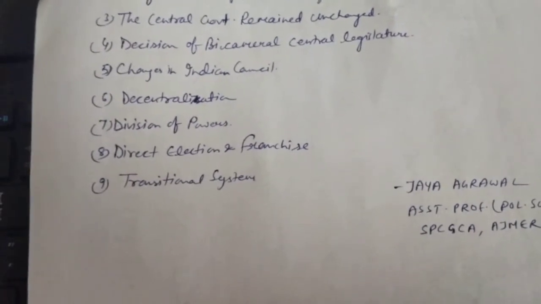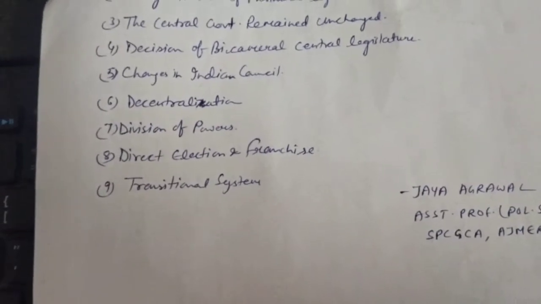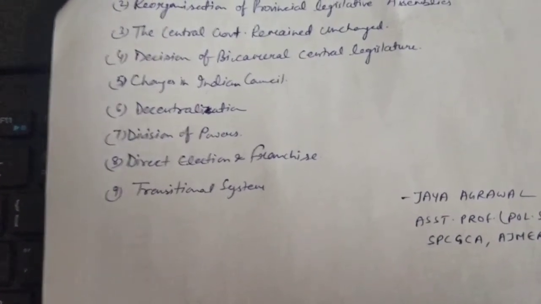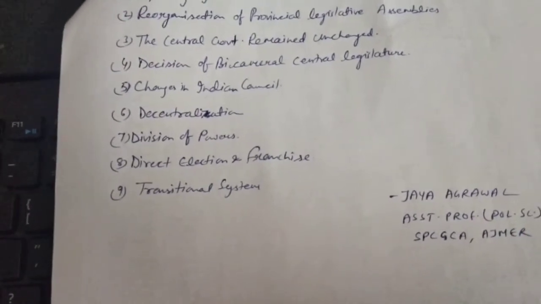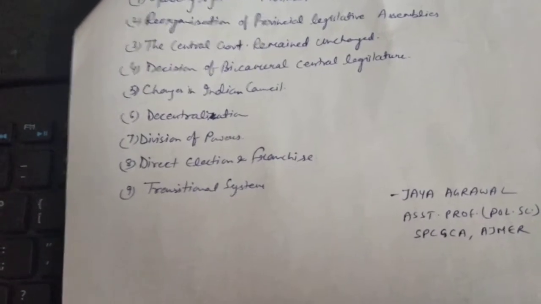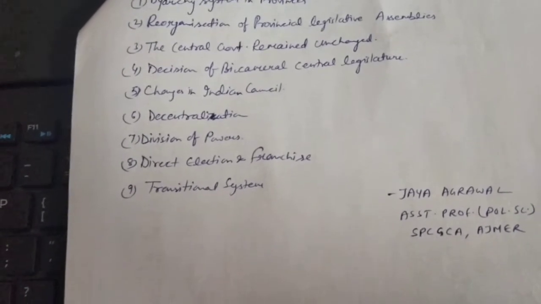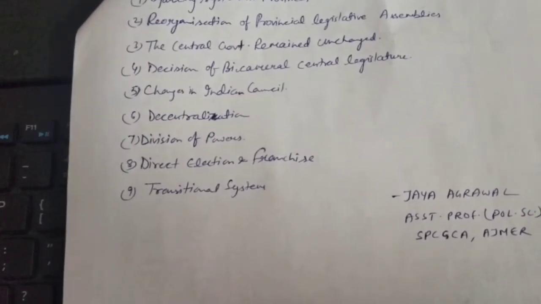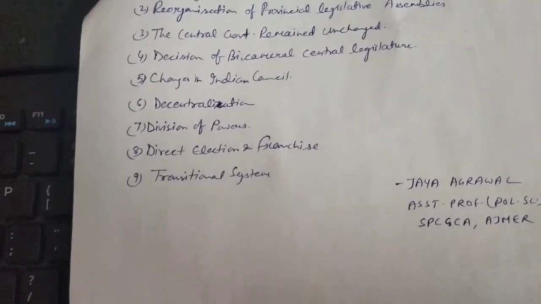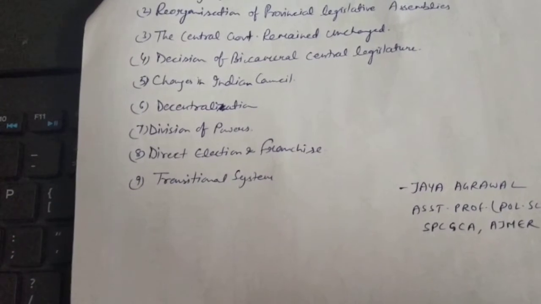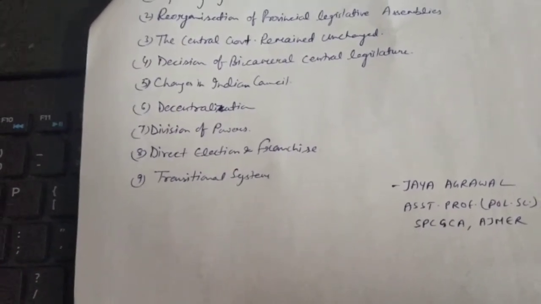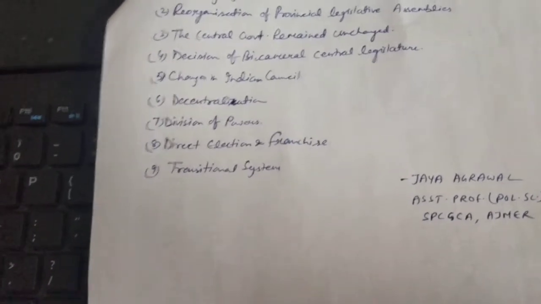First, there can be seen a division of powers between the center and the provinces, and the subjects regarding the whole country were in the hands of the center, like foreign relations or army, etc., and subjects regarding the provinces, at the provincial level, were in the hands of the provinces themselves, like agriculture and irrigation, etc.